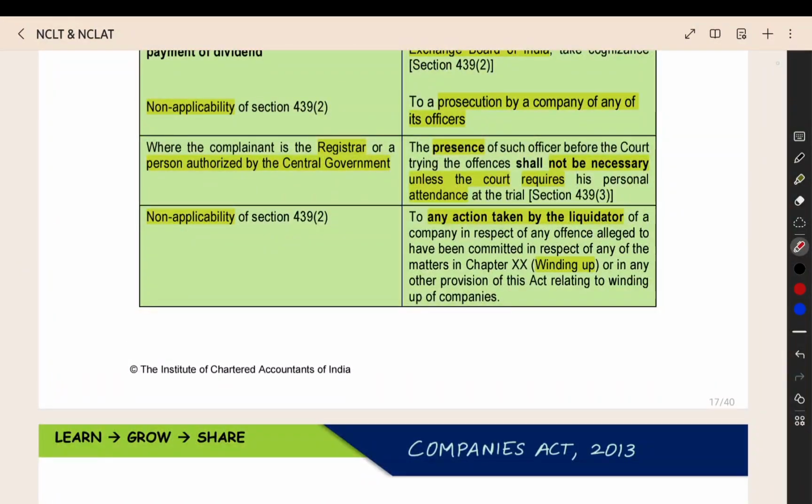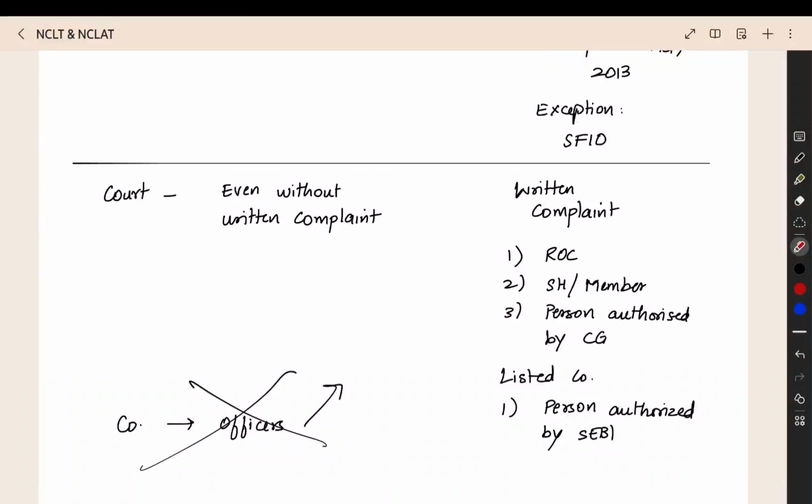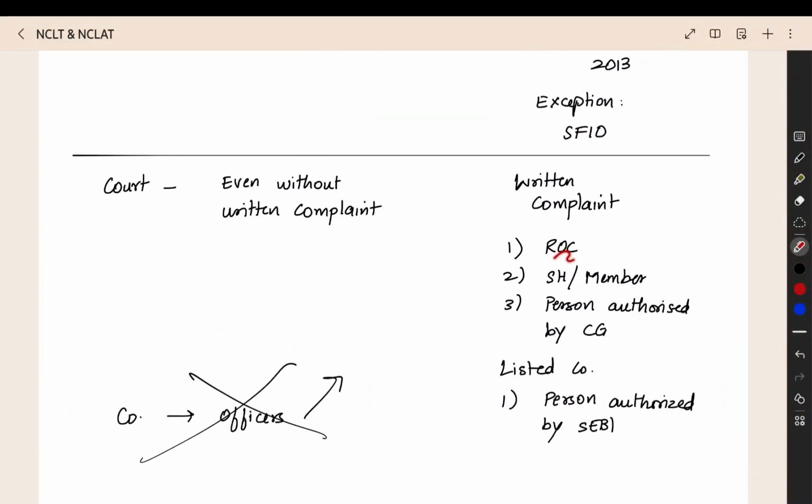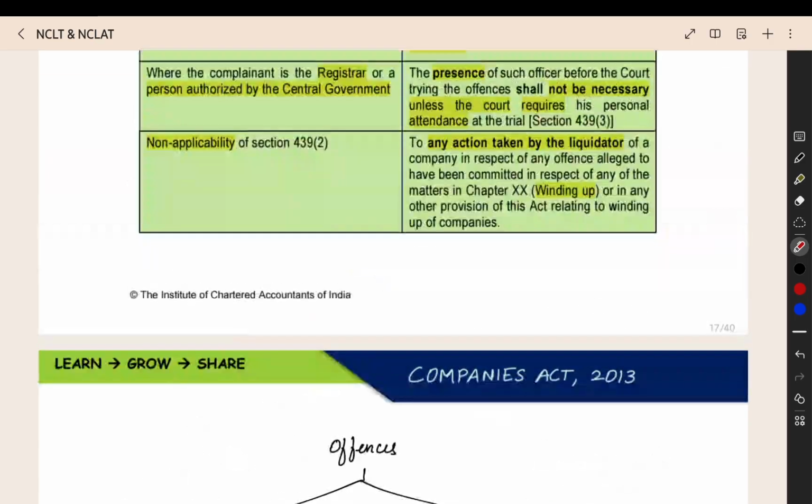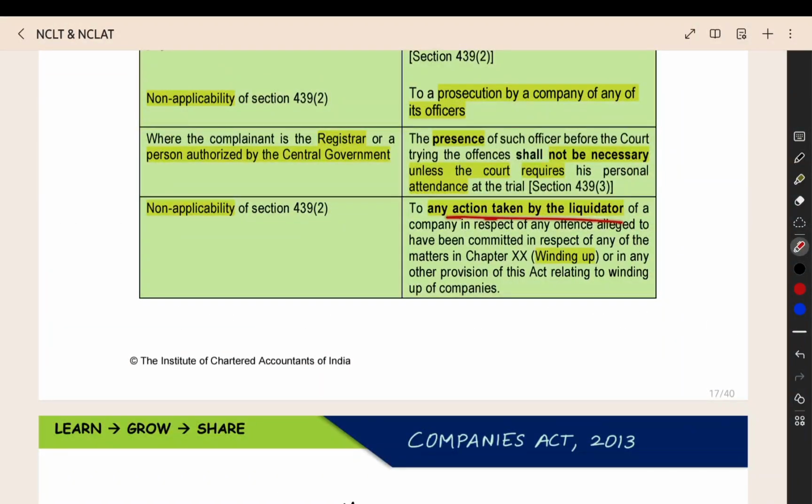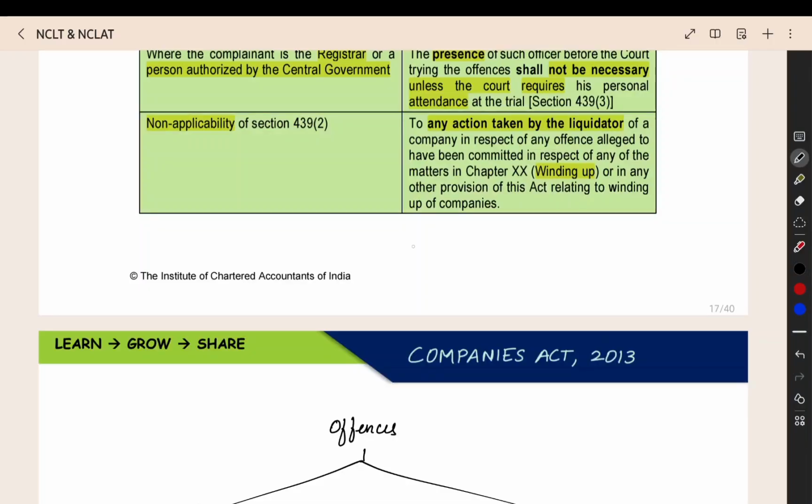Then, when a complaint is given by the registrar or a person authorized by the central government, they need not appear personally. They can send their authorized representative also and give the written complaint. Then, for any action taken by the liquidator when a company is going through the winding up process, against any person, this section will not be applicable.